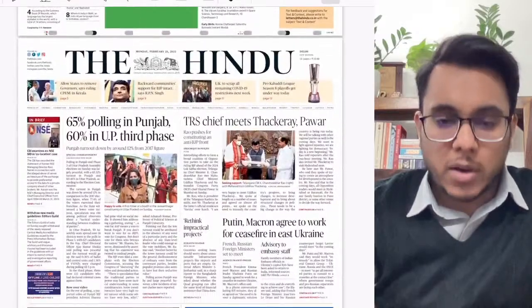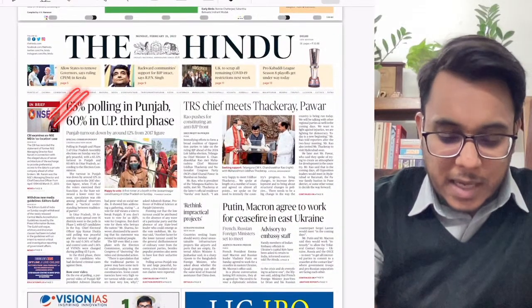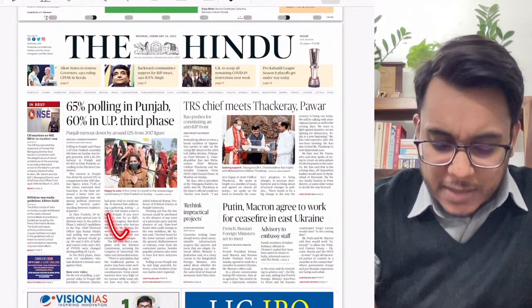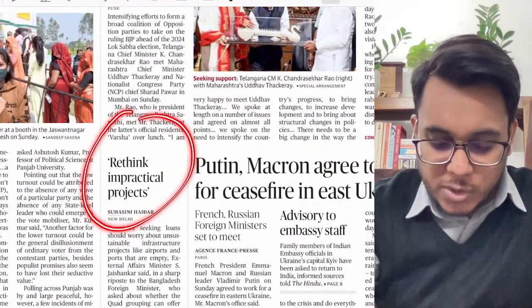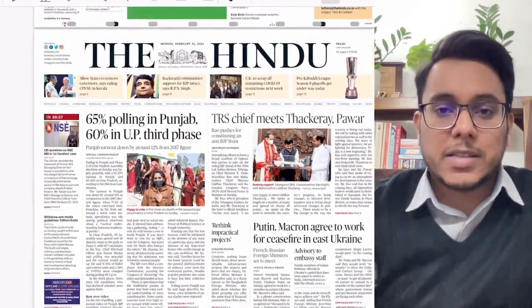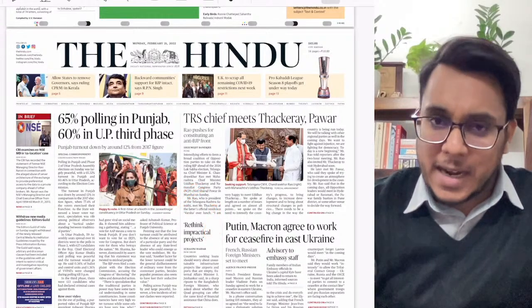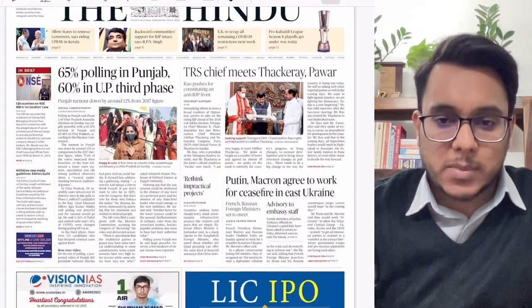Then moving on, we reach the first page of the Hindu newspaper, and here we can see that the polling trends in Punjab and Uttar Pradesh have been mentioned. Fine, nothing very important with respect to the examination here. Rethink impractical projects. Basically, at the Munich Security Conference, certain comments were passed, and the reply has been given by the Minister of External Affairs. We'll see what has been provided in this article.